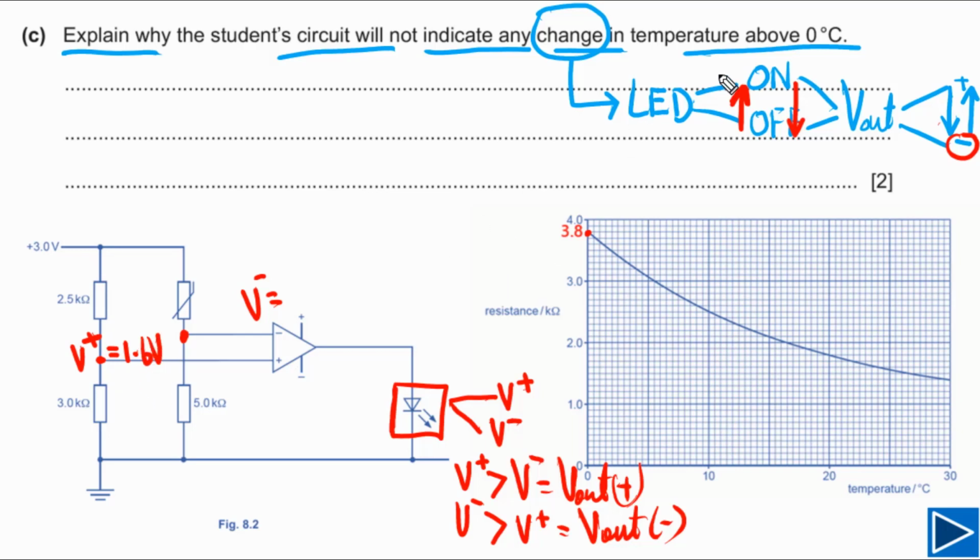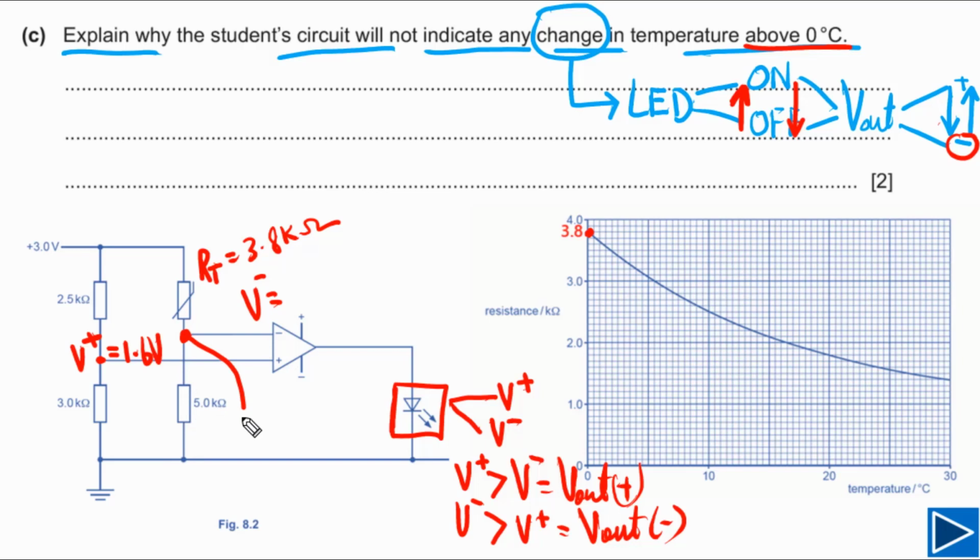But for this question it is given to us at 0 degrees Celsius. At 0 degrees Celsius, the resistance of the thermistor is equal to 3.8 kilo ohms. The resistance of this resistor we have because this is a fixed resistor. Now we need to find out the potential at this point.